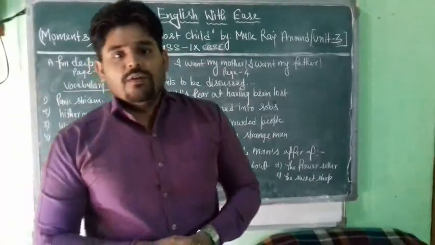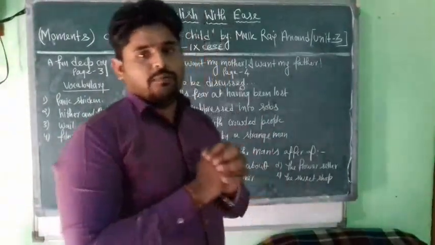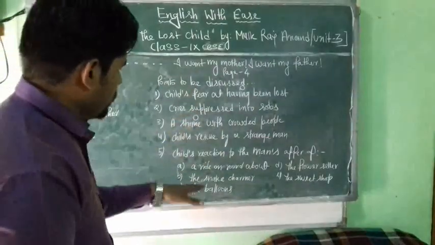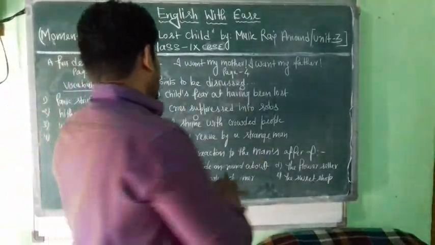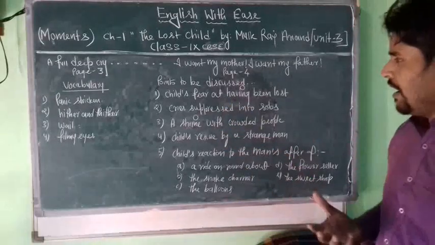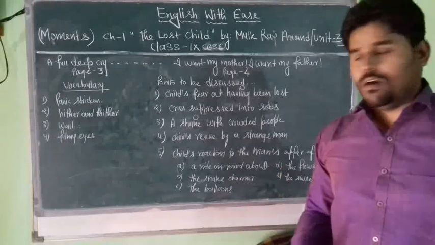Now we are going to discuss the last unit of this chapter, The Lost Child, written by Mulk Raj Anand. In this last unit, I have written a few points on the board, and let me read out these points to you first. Child's fear at having been lost. How does a child express himself when he finds that he is lost?